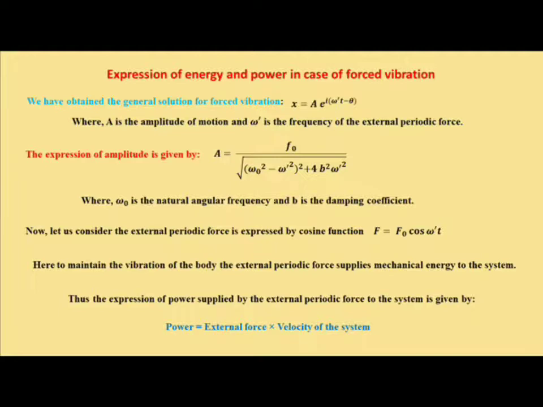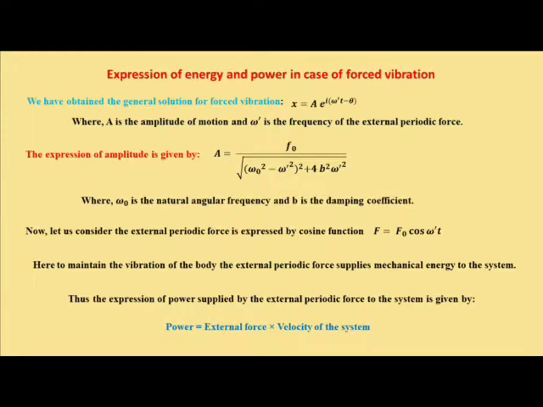In the previous discussion, we obtained the expression of amplitude as a equal to f0 divided by root over of (omega naught square minus omega prime square) whole square plus 4 b square omega prime square, where omega naught is the natural angular frequency, omega prime is the frequency of the external periodic force, and b is the damping coefficient.